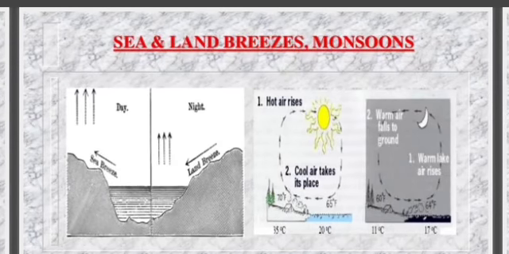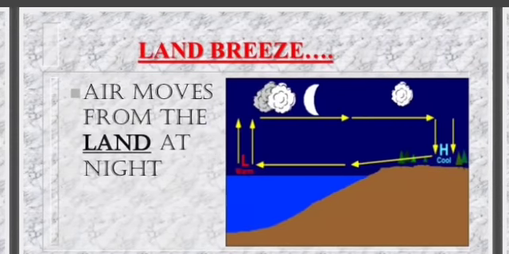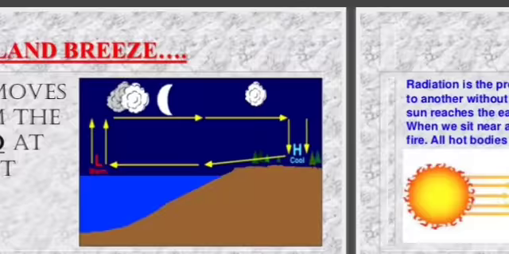Sea and land breeze, monsoons. Sea breeze: air moves from the sea during the day. Land breeze: air moves from the land at night.